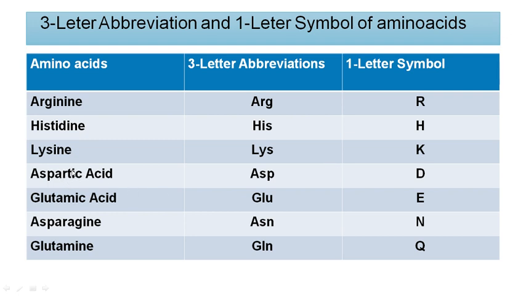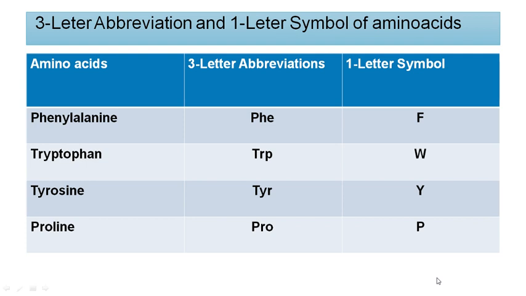Aspartic acid, instead of T you write it as D. Aspartic acid, so D is the symbol for aspartic acid. ASP, D, aspartic acid. Then glutamic, there is an E sound, okay. So glutamic acid, GLU, E. Asparagine, N is present. So asparagine, ASN, N. Glutamine, instead of G you write it as Q. Glutamine, okay, GLN, Q is the single letter symbol to represent this amino acid.